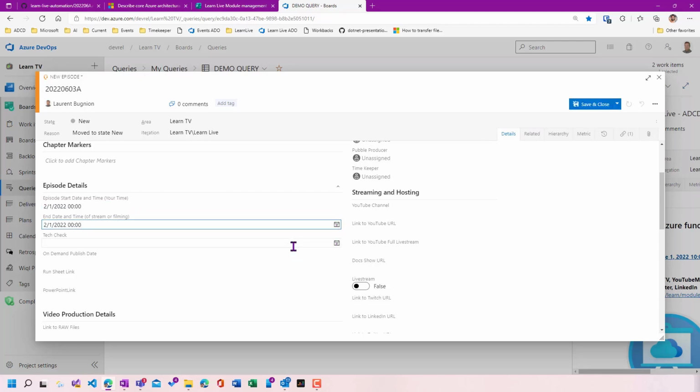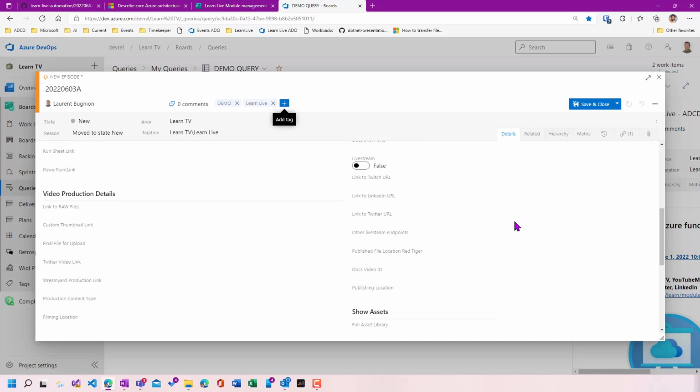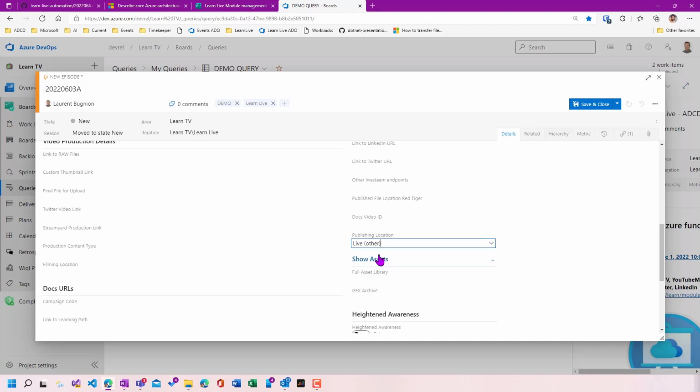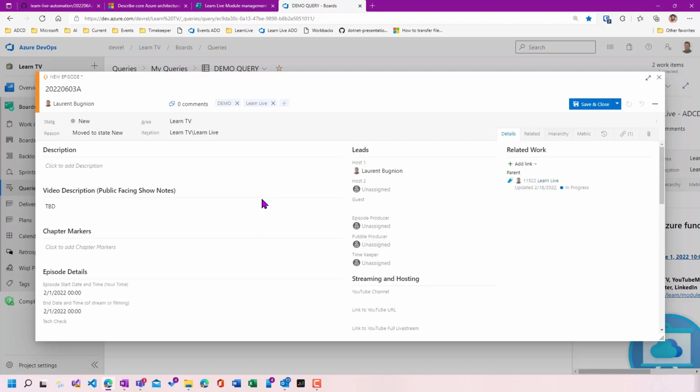In DevOps, we have a really cool possibility to use tags to sort things, and we also have the possibility to chat with people from the team, which is really nice, because it allows me in that particular case, for example, to tell them that it's a dummy episode, do not handle it. This is a demo. And then they can reply if they want. You can tag people, they will get emails if they get tagged. So it's really a great way to communicate with other people.